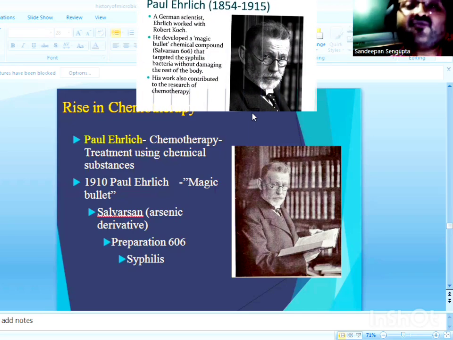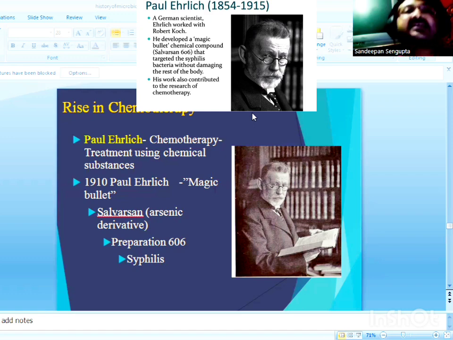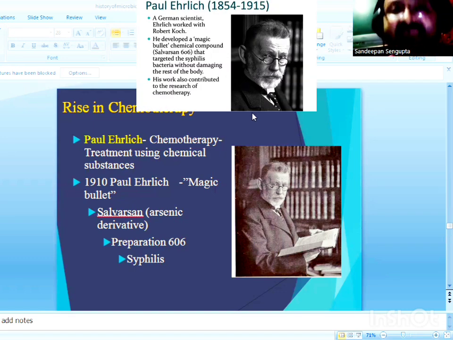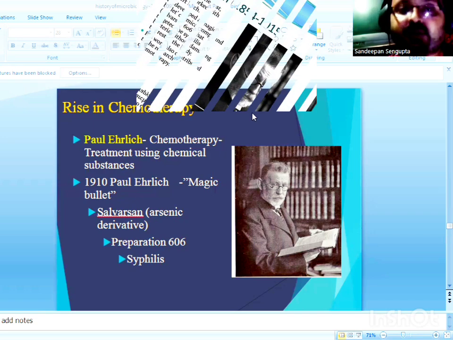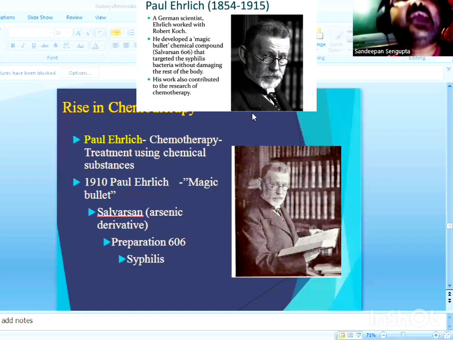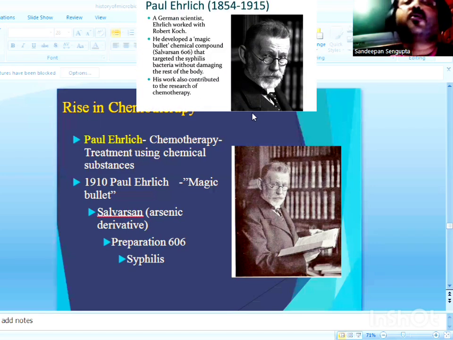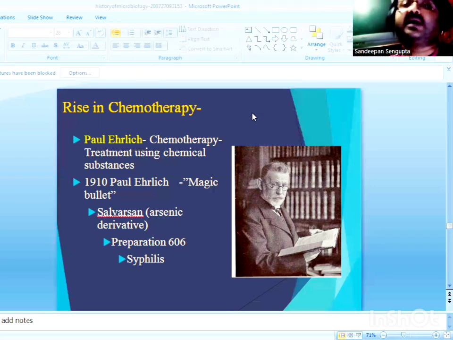So the introduction of the first chemotherapeutic agent called salvarsan or arsenobenzol to treat syphilis marked the beginning of the era of chemotherapy, and it was Paul Ehrlich who introduced the concept of chemotherapy by inventing arsenobenzol, the drug called salvarsan.